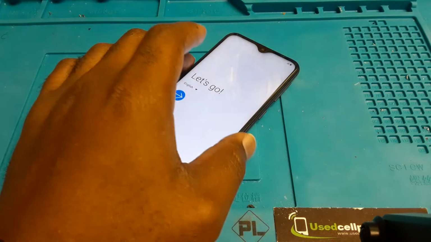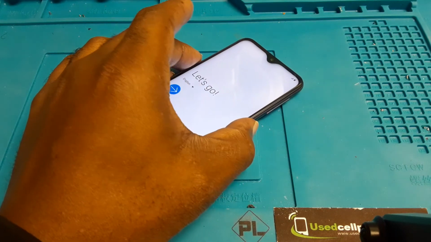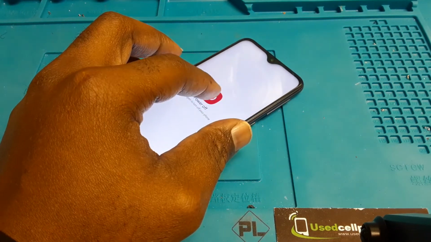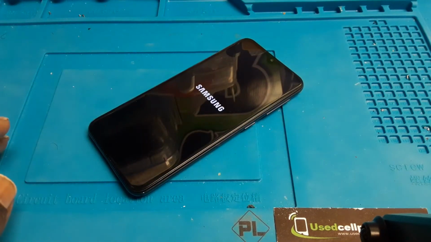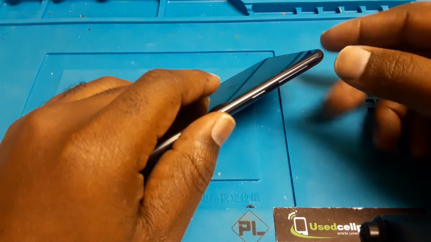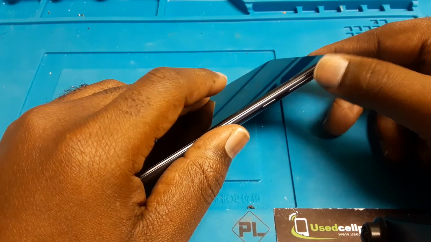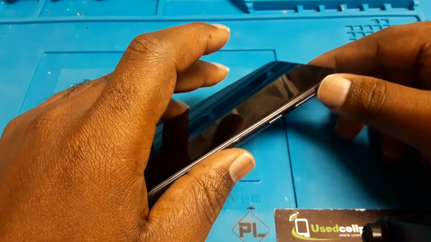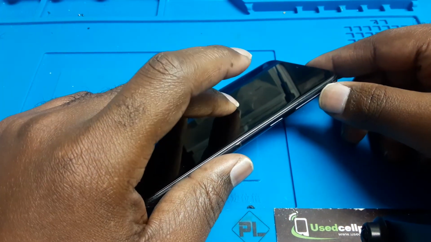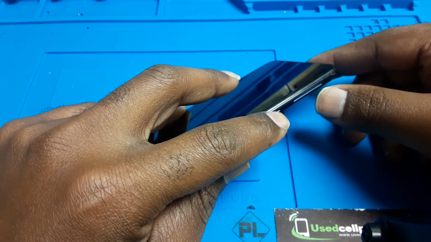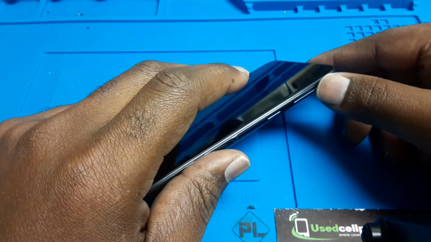First step is you want to power the phone completely off. Next step is you want to hold the volume up key and the power button at the same time. Now, when the Samsung logo appears, that's when you want to release the power button, but continue to hold the volume up key.